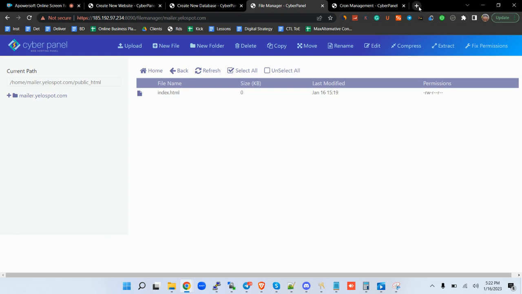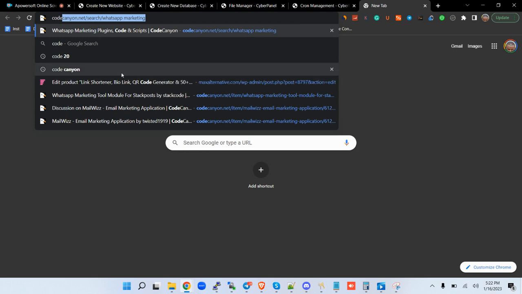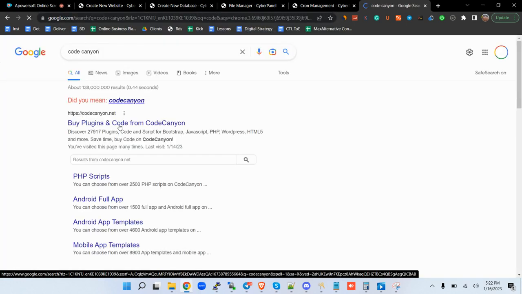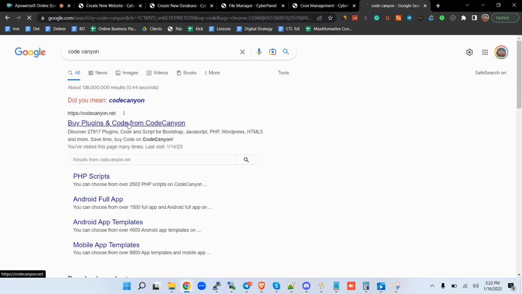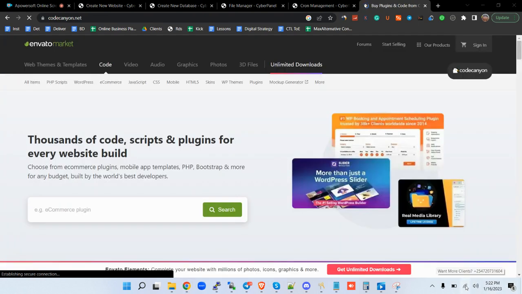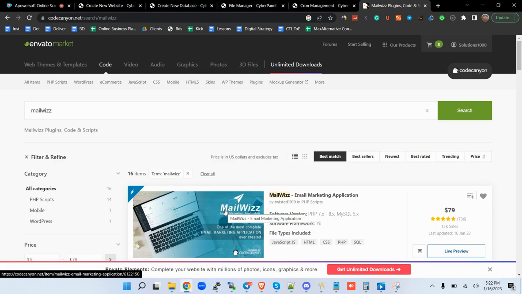And the question is, where do you get Mailwizz? You can comfortably get Mailwizz at Code Canyon. If you come to Code Canyon and search for Mailwizz, you'll be able to find it.